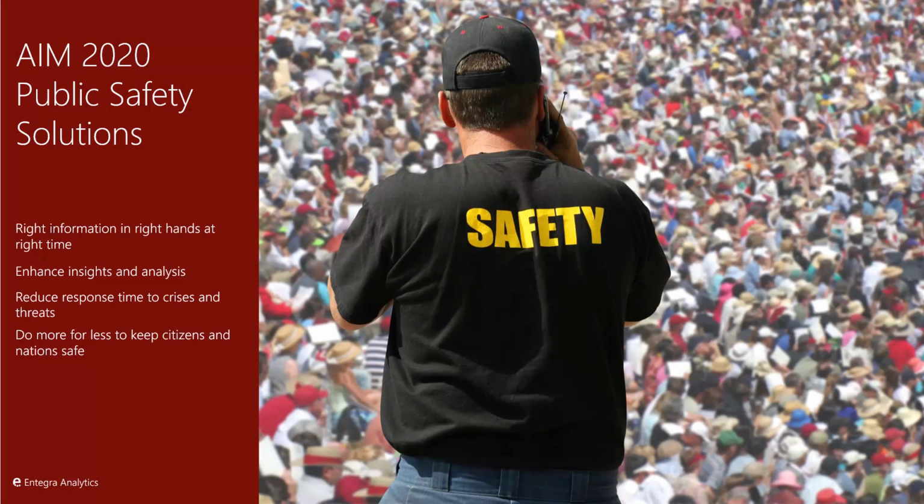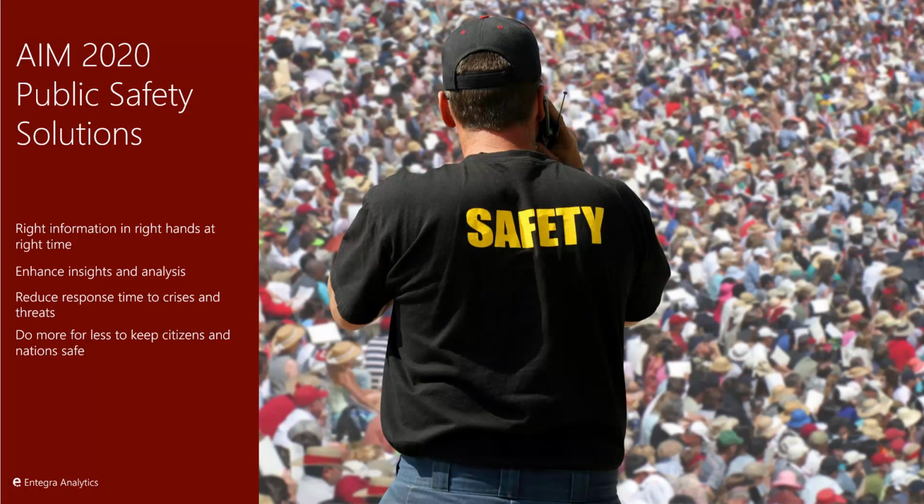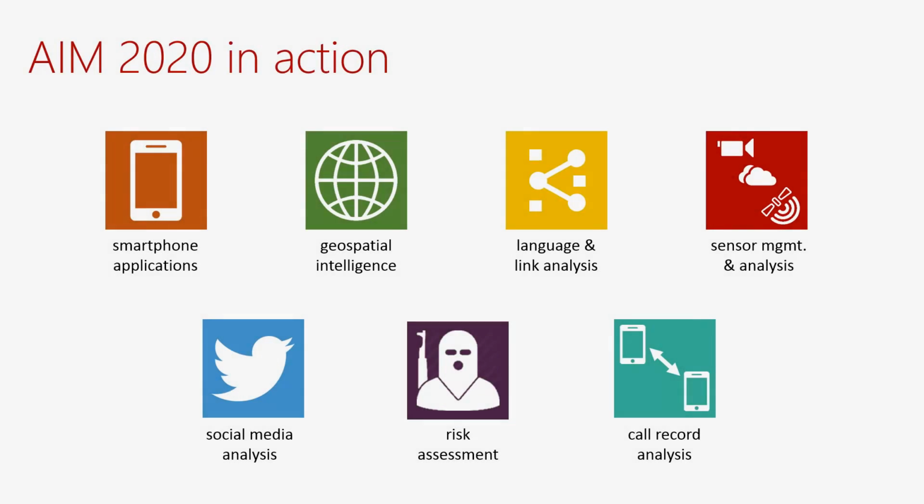In this demonstration, you'll see the principal components of Entegra Analytics AIM 2020 Integrated Public Safety and Security Suite in action. Citizen and officer smartphone apps. Advanced geospatial intelligence analysis. Intelligence analysis tools for natural language processing and link analysis.